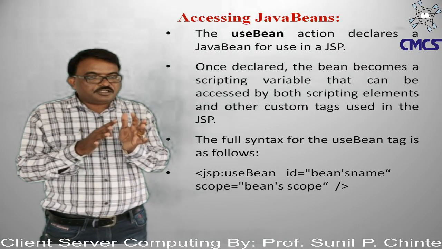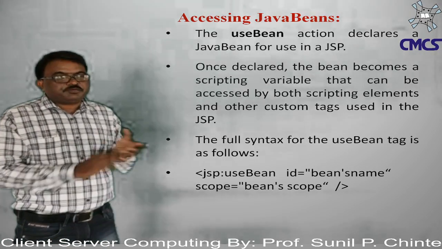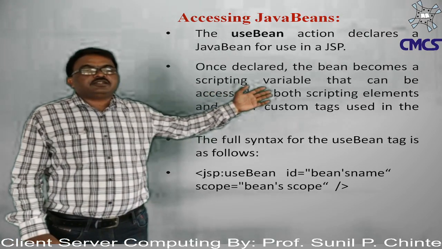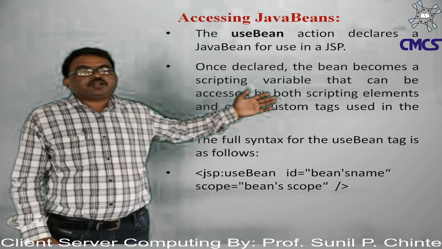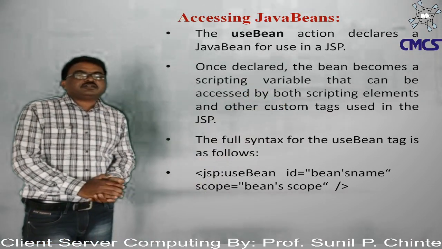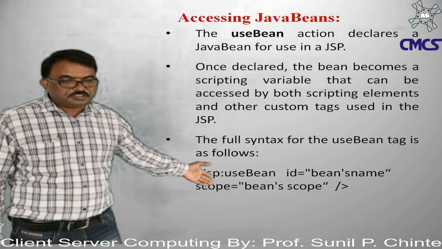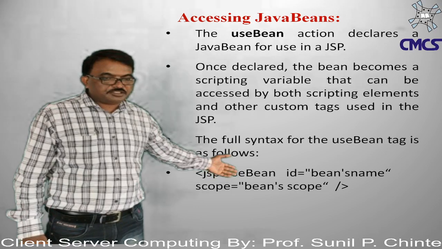Declare a Java bean to use in JSP. Once declared, the bean becomes a scripting variable that can be accessed by scripting elements and other custom tags used in the JSP. So this is the syntax through which we can access the Java beans.